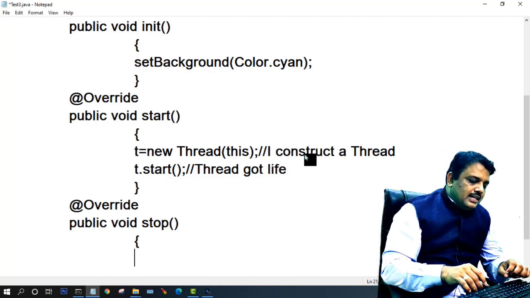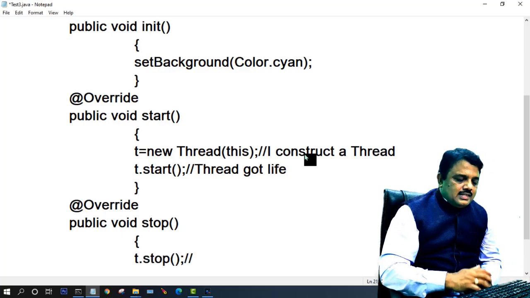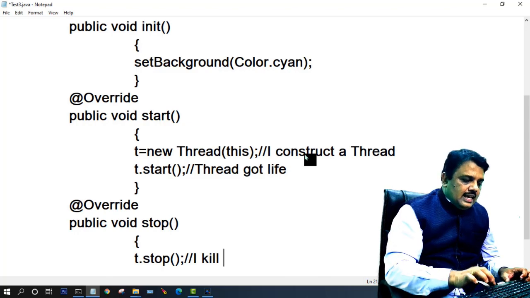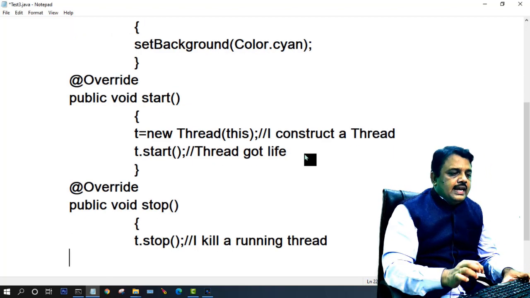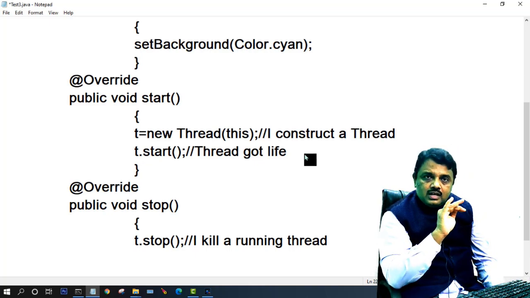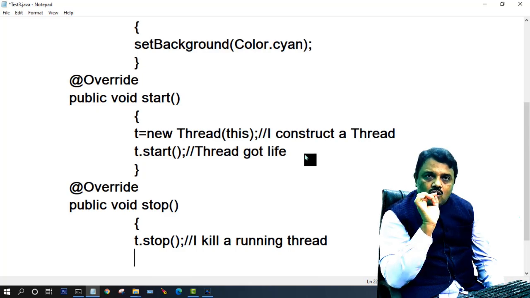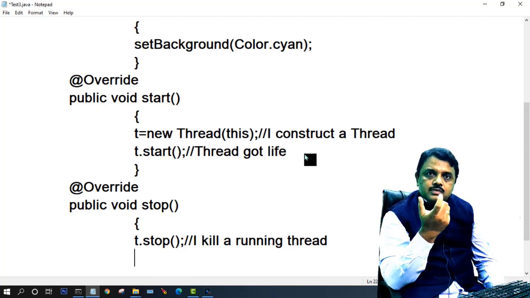How do you kill the thread in Java? t.stop(). What is the job? I kill a running thread. But I want that the thread object must be flushed.